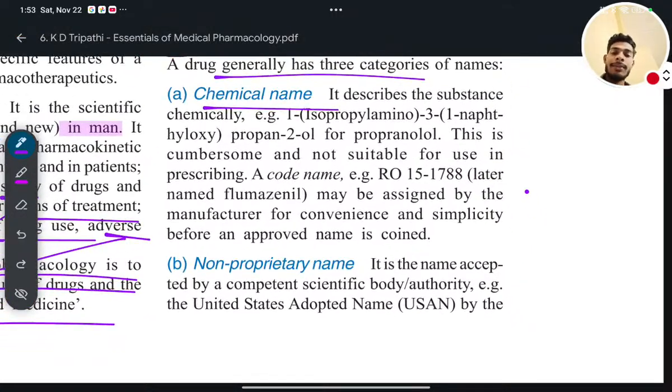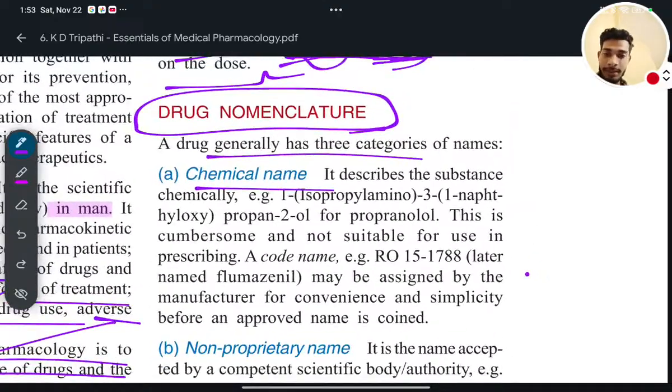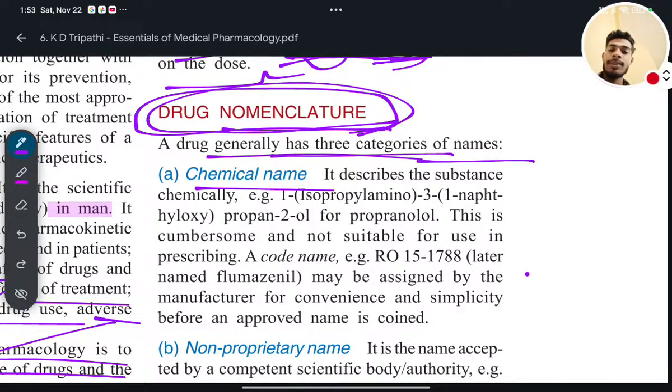What does nomenclature mean? Nomenclature means naming. So drug nomenclature means naming of drugs. A drug generally has three categories of names. Number one is chemical name. It describes the substance chemically.